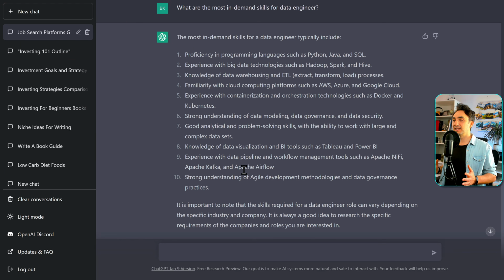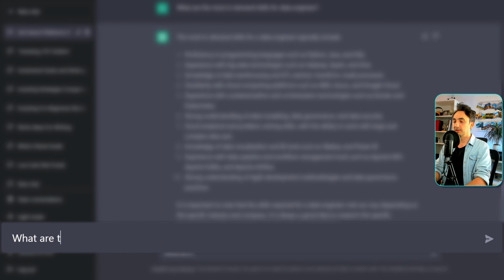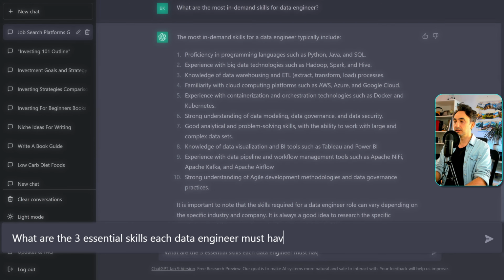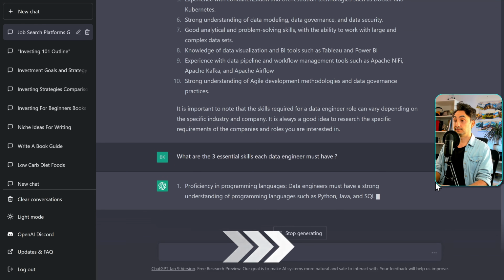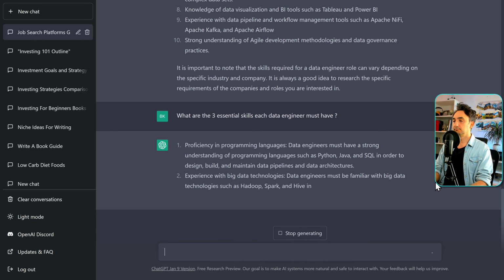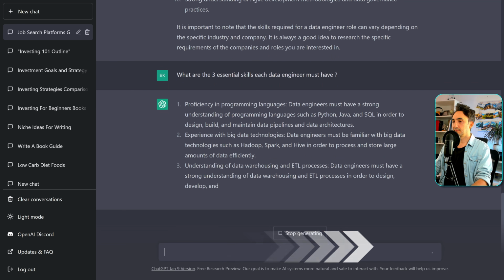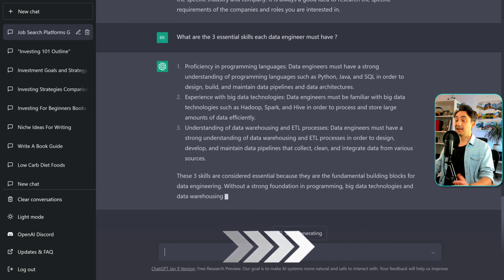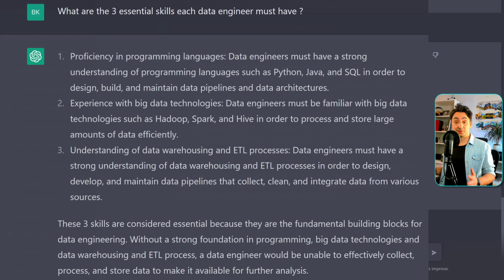Alright, so now let's say that, okay, I'm missing a lot of skills, so where am I gonna start? Then ask the expert, ask the AI. So, what are the 3 essential skills each data engineer must have? So let's see. I'm just saying all the time, true. I have over 10 years experience with data engineering and I cannot agree more. So this is really a perfect answer as an expert.